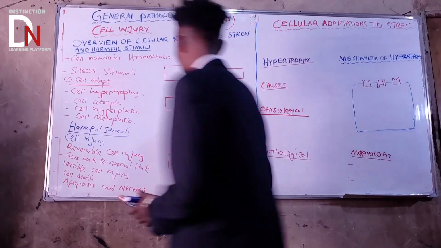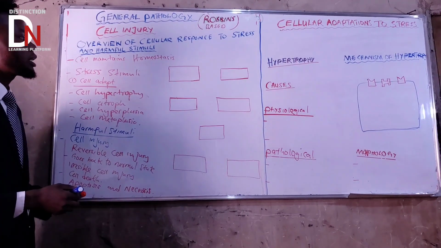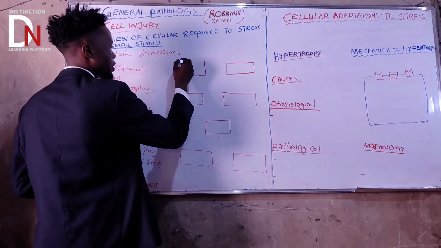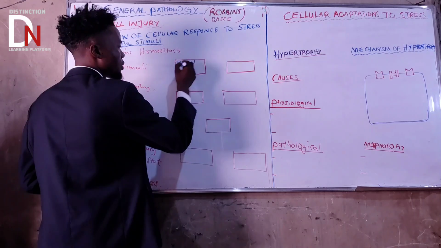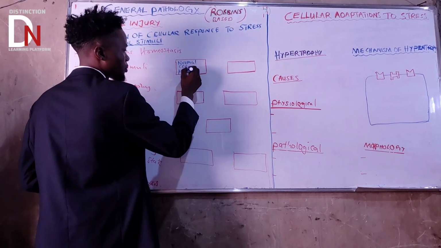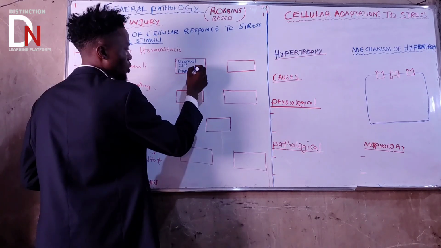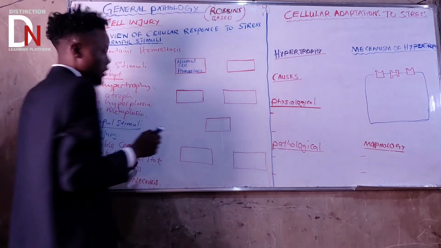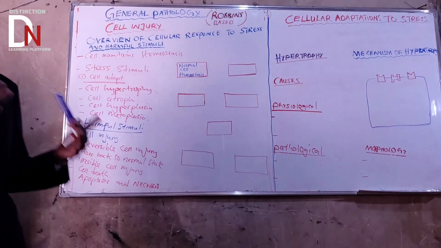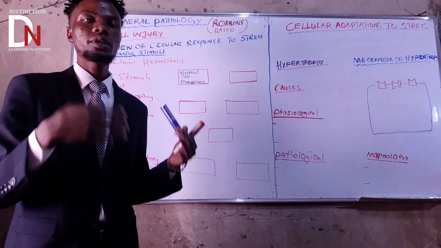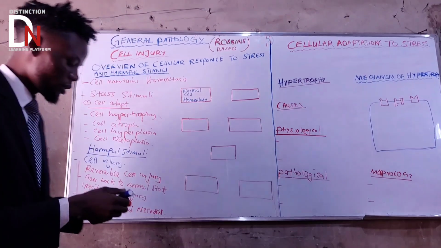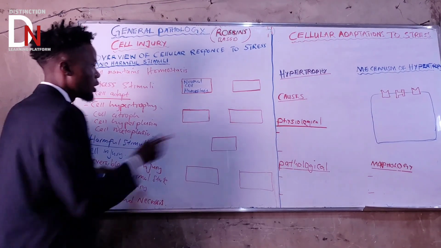Okay? So let's start with the first one. The first one, we said a cell always maintains homeostasis. So this is the normal cell here, trying to maintain homeostasis, because a cell is always exposed to, or is an active participant in, its environment.